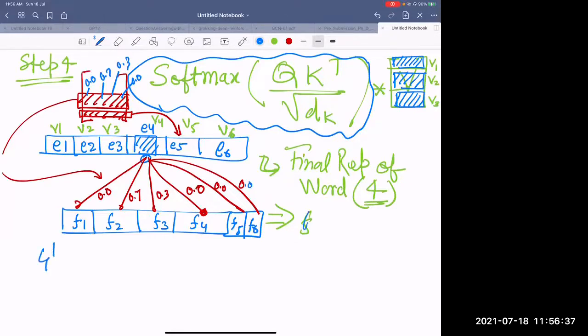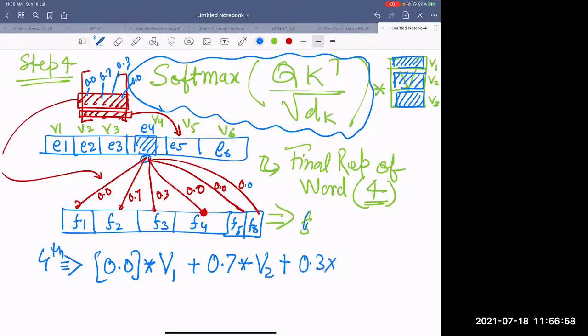So my fourth word's representation is going to be 0.0 multiplied by V1 plus 0.7 multiplied by V2, 0.3 multiplied by V3 plus 0.4 multiplied by V4 plus 0.5 multiplied by V6, not V6, but V5.